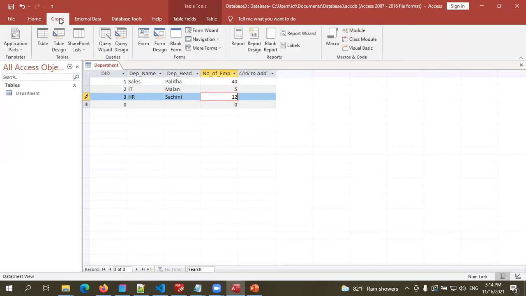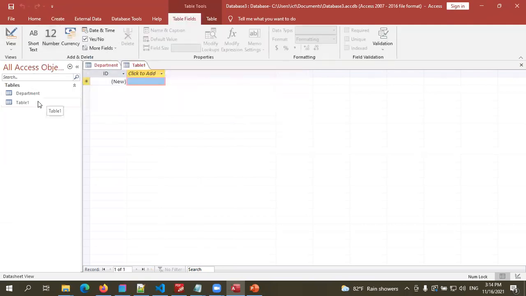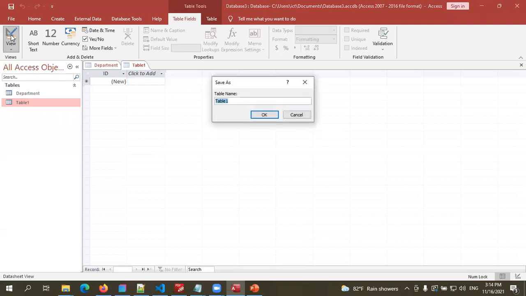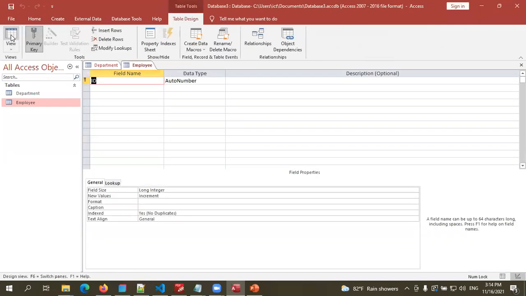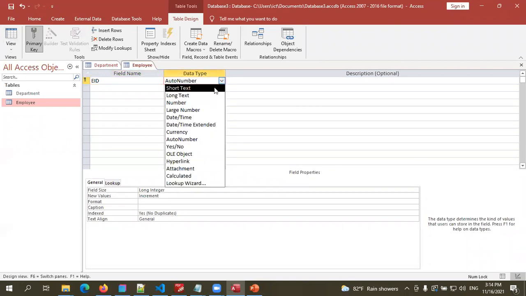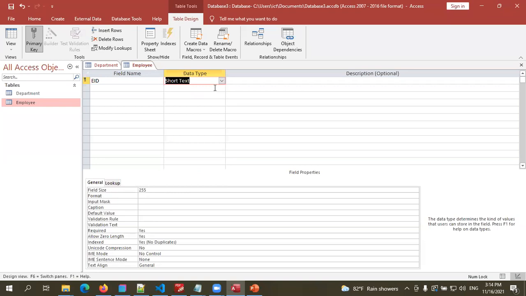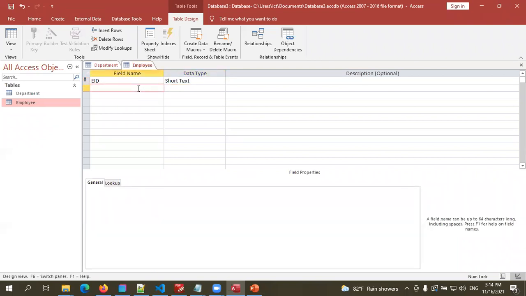Now we're going to create the other table. So you can click on table, then select design view. You have to give the name, that is employee. Employee ID. In this one, I'm going to select short text because we're going to define our own ID for employees with a letter. I'm selecting short text because in our NIC also there's a letter, B at the end.